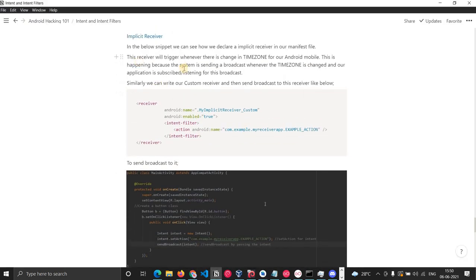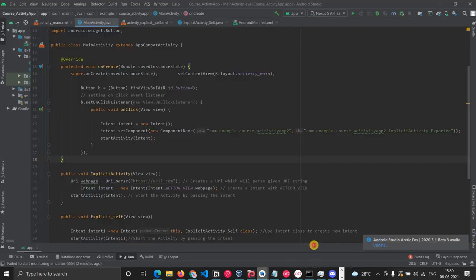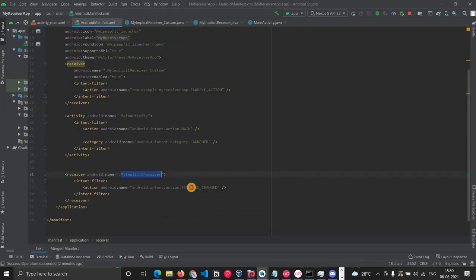So here you can read that the receiver will trigger whenever there is a change in time zone for that broadcast. This is happening because the system is sending a broadcast whenever a time zone is changed, and our application is subscribed or listening for this particular broadcast. So this is how our application is listening with the help of receiver and with the help of intent filter. It is saying that I want the time zone. So here the time zone will come. This will come. This will be the action.